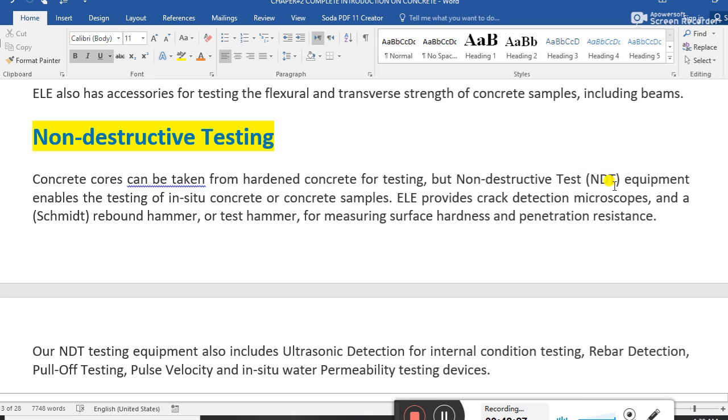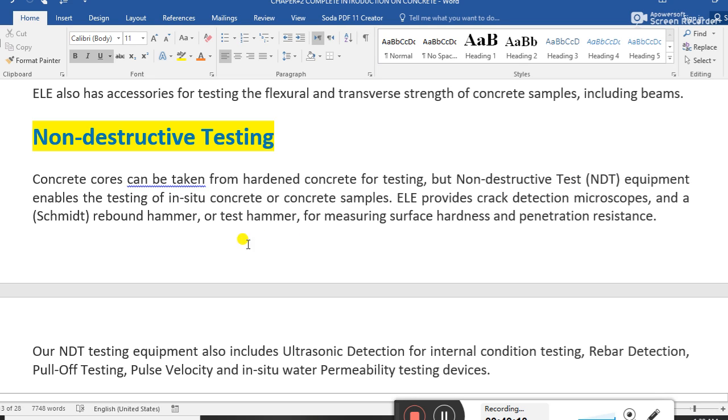For example, if we cast a concrete beam, slab, or column, and during the concrete casting we made some cubes, cylinders, or flagstone samples, and after 28 days those samples fail under the compression machine, what can we do to ensure that our building member is safe in strength? We use NDT, non-destructive testing.